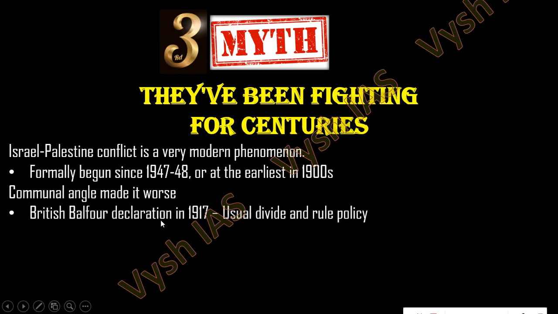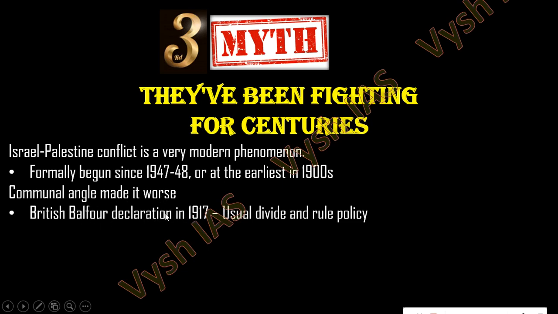The British Balfour Declaration in 1917. They had this usual divide and rule policy across their colonies. So the Palestine area, which was under the Ottoman Empire, was won by the British after World War I, you know, World War time, 1914 to 1918. They knew they would get that area, so first of all they issued the Balfour Declaration. Balfour is the name of a person.